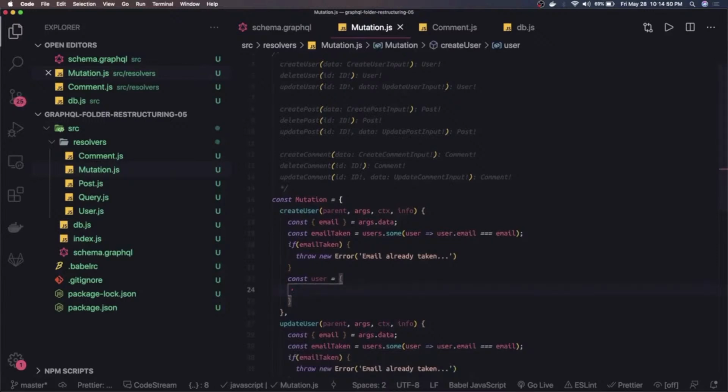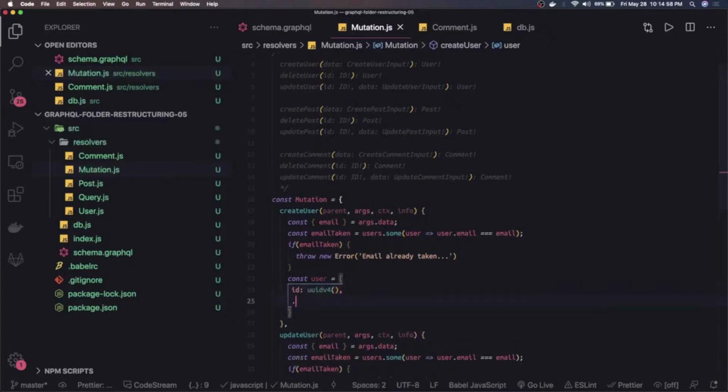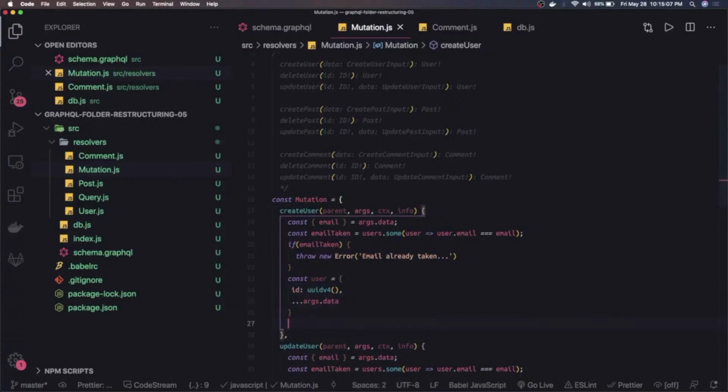Otherwise we are going to create a new user, and we need to provide a unique ID to the user, so we can import uuid from the UUID library. And here we are creating a user. It's not like we are going to store this in the database. We will just push it to our mock JSON object. Here is our args.data, which is the user information, and then we do have access to users. This is the context, right?